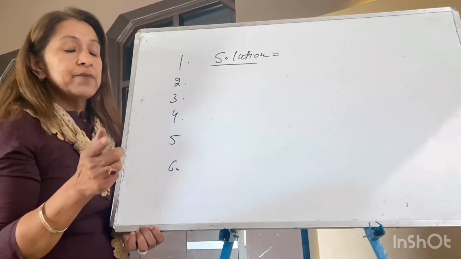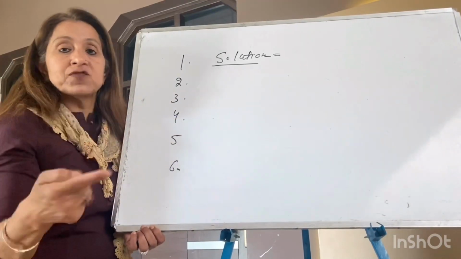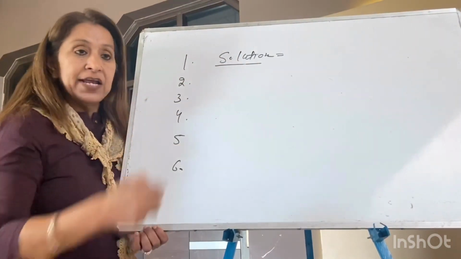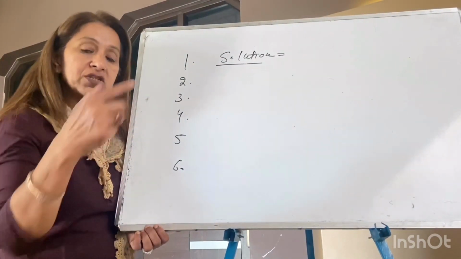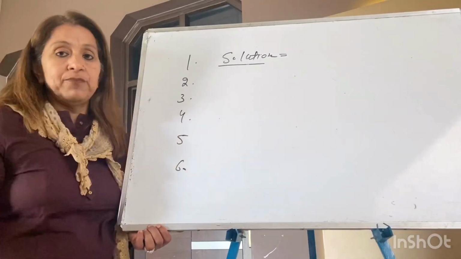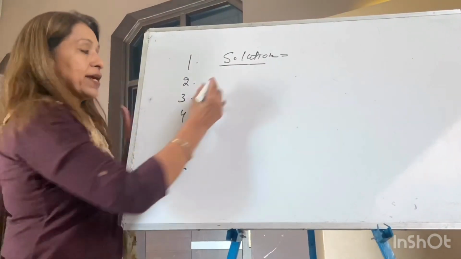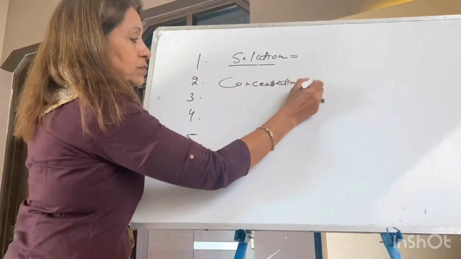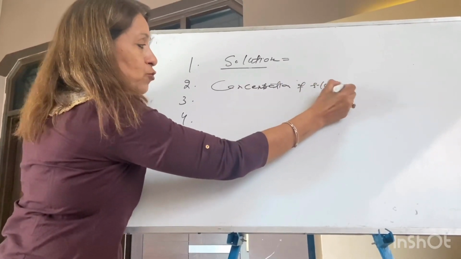And on that day I told you how many types of solution there are. There are 9 types of solutions, and kindly remember the example of those 9 solutions one by one. This is the first topic. The second topic was concentration of solution. So I am making a summary today.